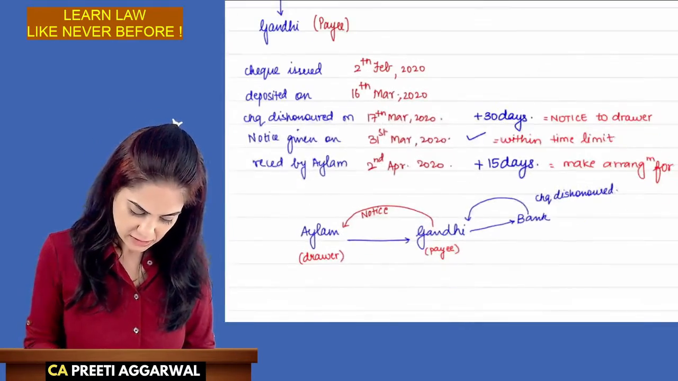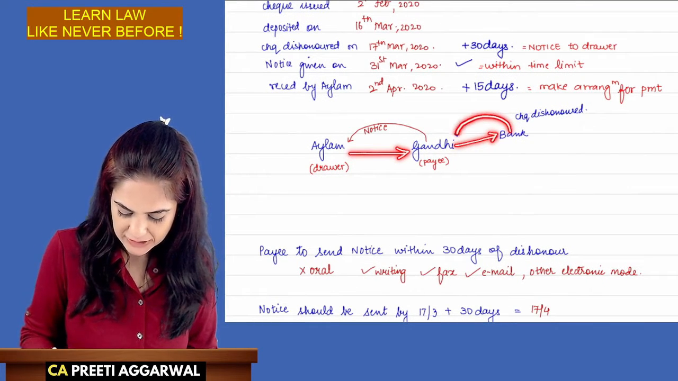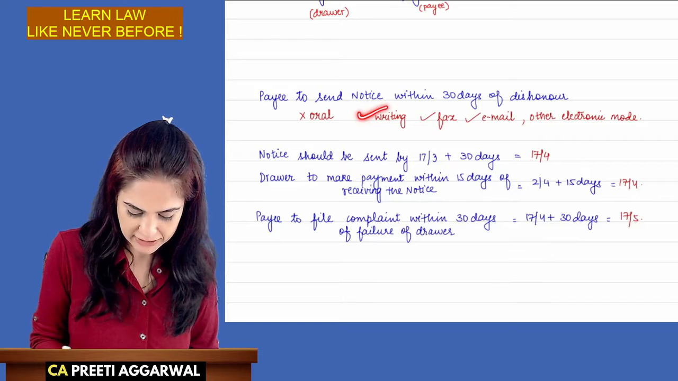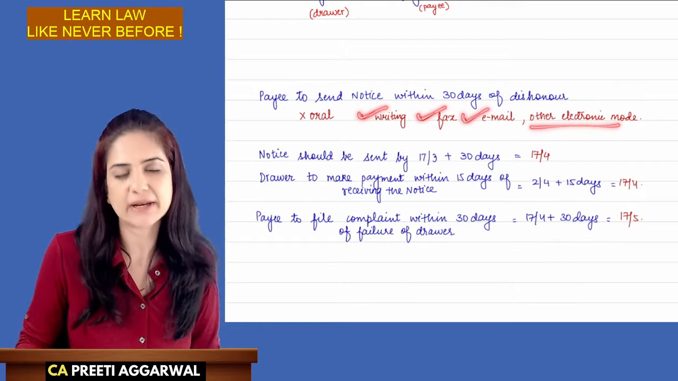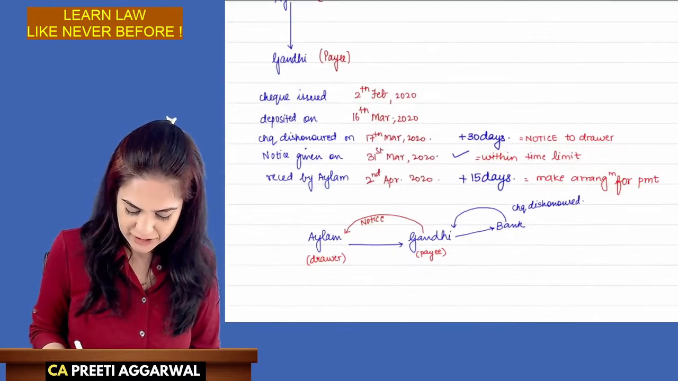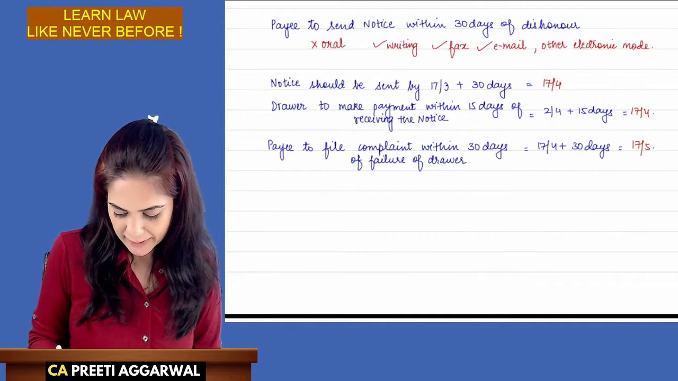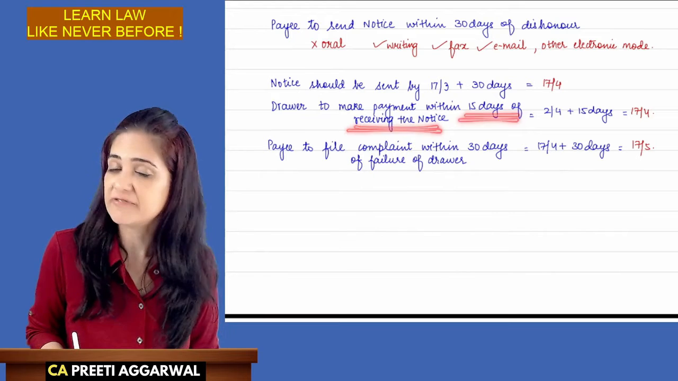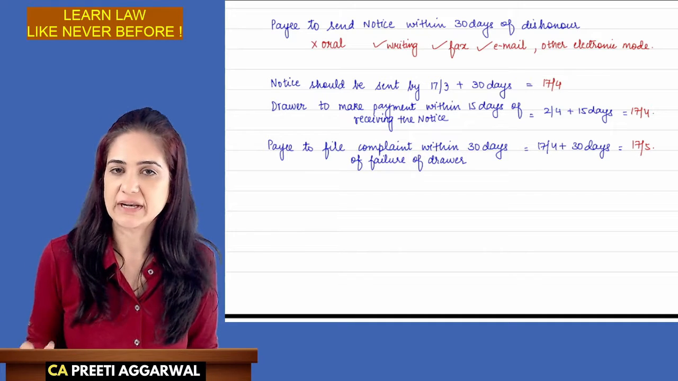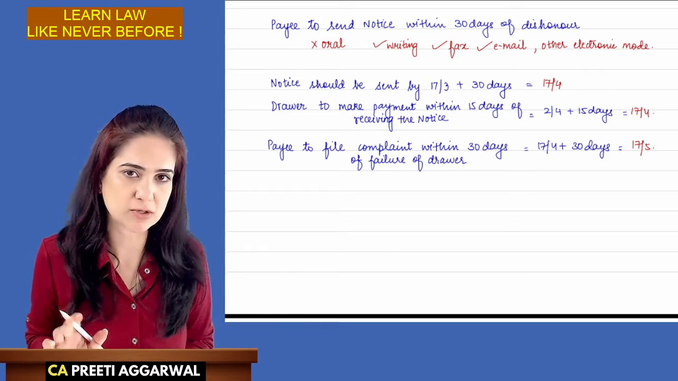Let's revise. Alam issued a check in favor of Mr. Gandhi. Gandhi deposited the check. It is returned dishonored. Mr. Gandhi gave a notice. This notice must be given either in writing or by fax, email or any other electronic mode. It cannot be given orally. Notice should be sent within 30 days of dishonor. Okay. Drawer shall make the payment within 15 days of receiving the notice. If he fails, payee has a time limit of 30 days from the failure to file a complaint in the court of law. That payment was not received even after notifying him about the dishonor.